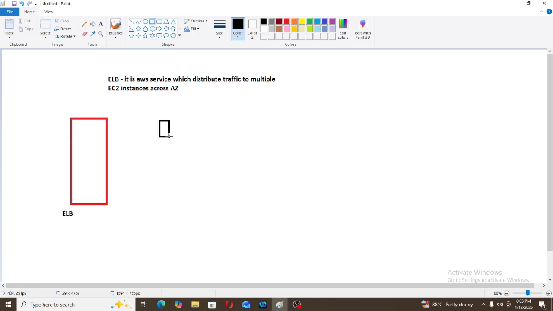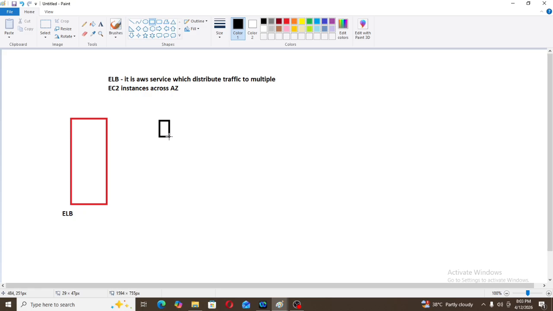Now the elastic load balancer is distributing traffic to the multiple servers. Elastic load balancer is distributing traffic to the multiple EC2 instances. Now here, if one server goes down, the other server will take the request.